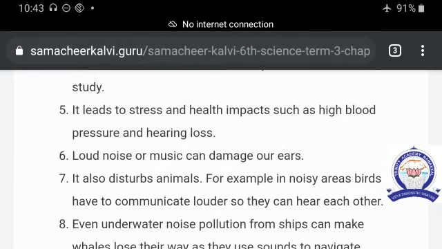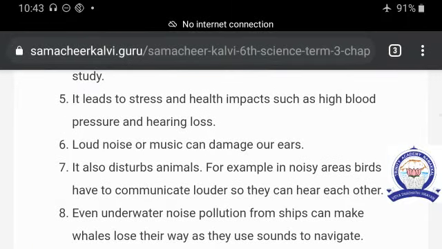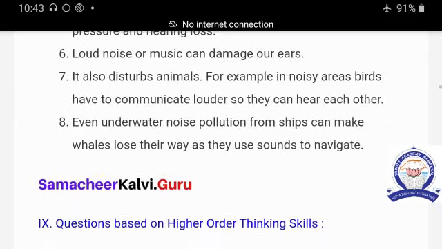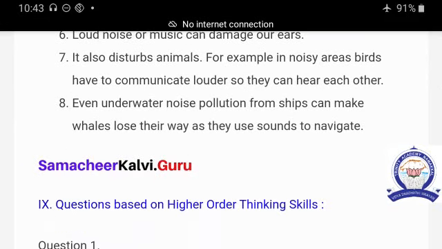8 points are given in your chapter, but you only have to write 5 points, that is enough.